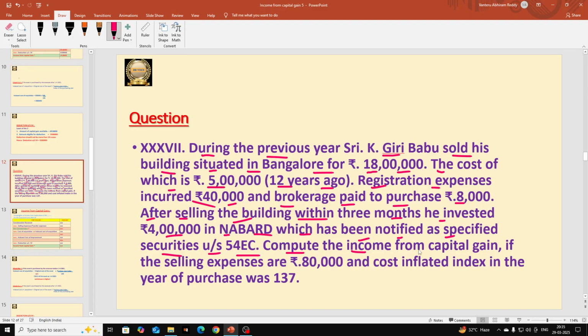Next, compute income from capital gain. They are asking us to calculate income from capital gain, and selling expenses are 80,000. Selling expenses we are going to allow as deduction from consideration received. I explained that in the previous problems also. And the cost inflation index number, that is the CII number, in the year of purchase is 137.